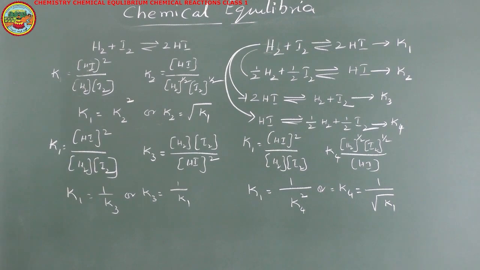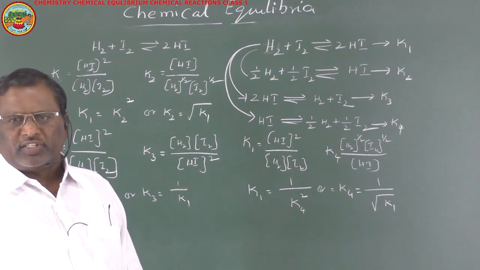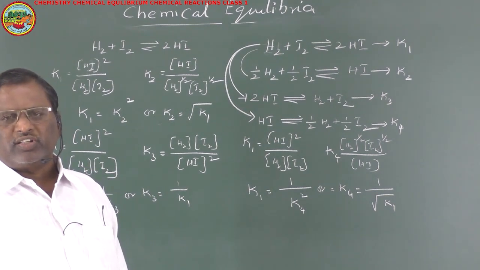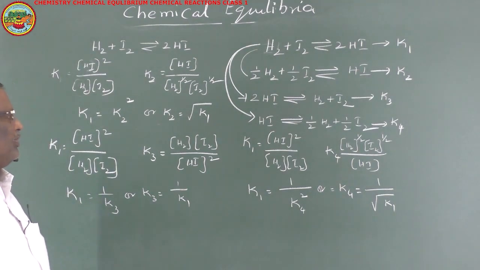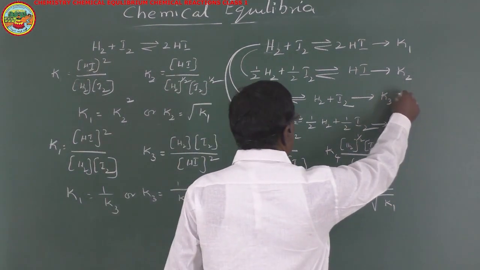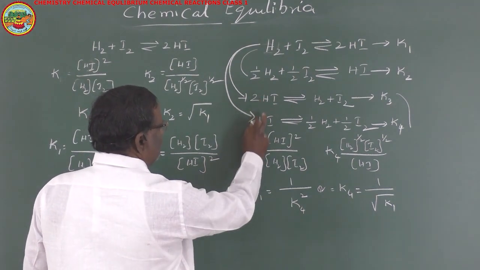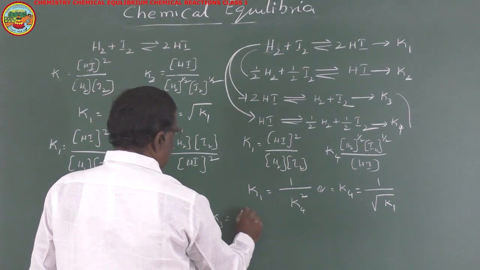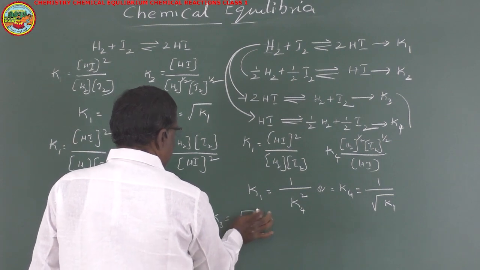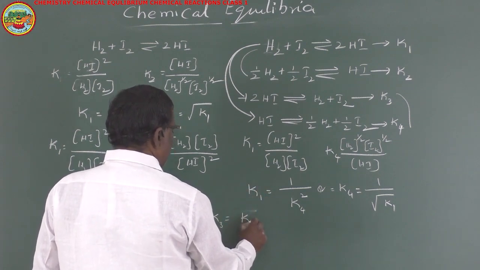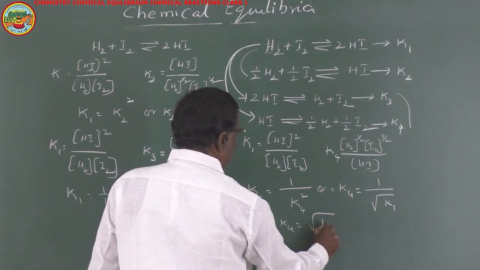So we have the relationships between the equilibrium constants with different modes of expression of a chemical reaction, like this. Similarly, with K3 and K4, you will get K3 is equal to K4 square, or K4 is equal to root of K3.